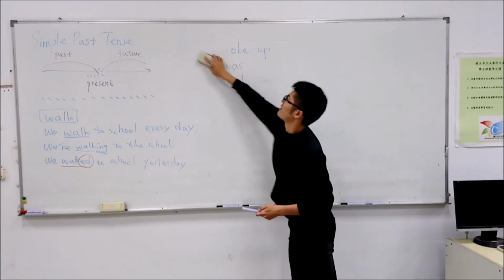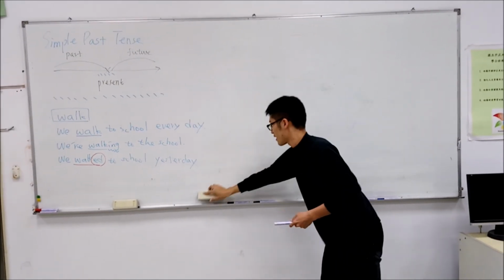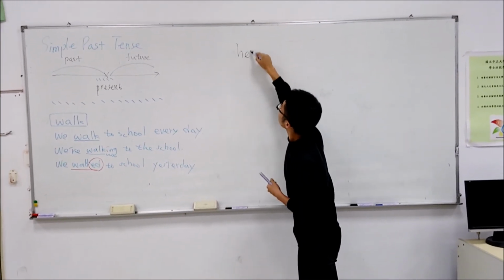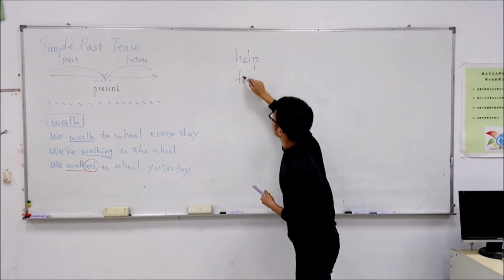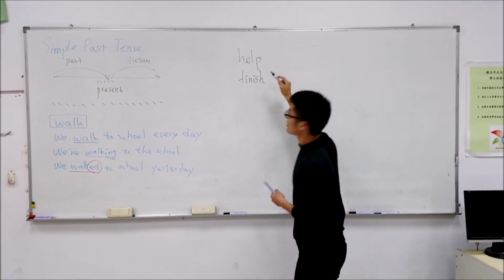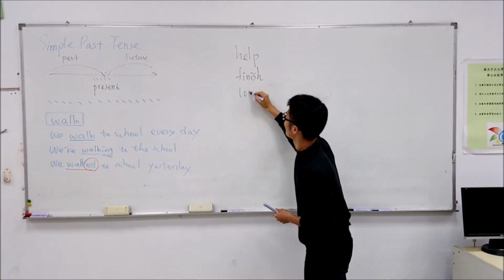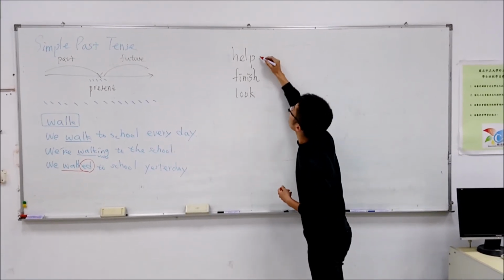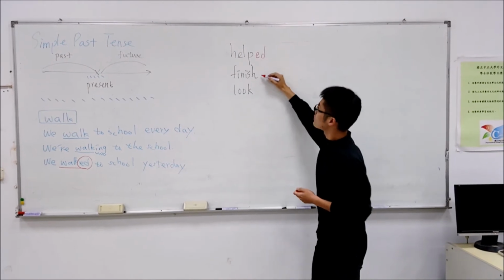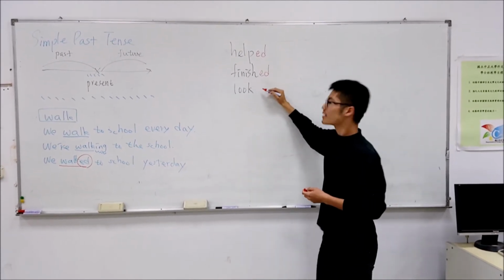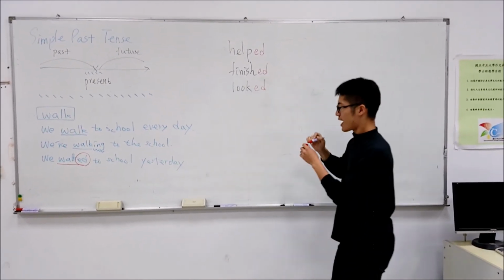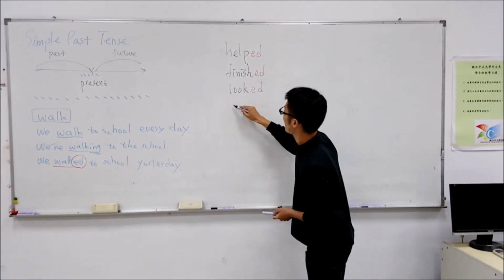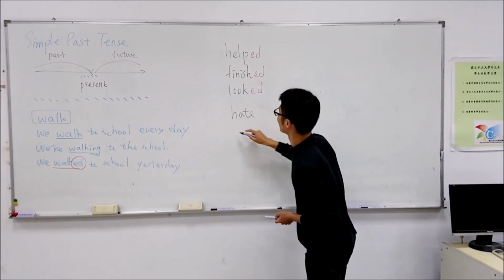So most verbs, we just add ed, like the verbs we just saw: help, finish, and the next word, look. So we just add ed at the end. So help becomes helped, and finish becomes finished. Look becomes looked. Okay?